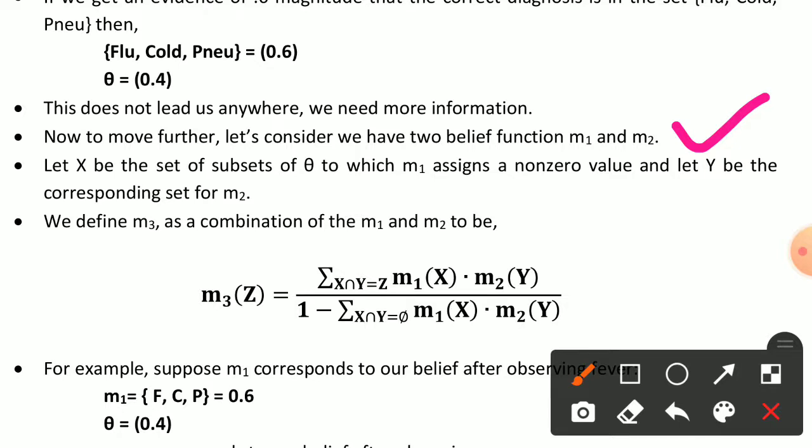Now we can define m3: m3(Z) is equal to the sum over X intersection Y equal to Z of m1(X) times m2(Y), divided by 1 minus the sum over X intersection Y equal to empty set of m1(X) times m2(Y).